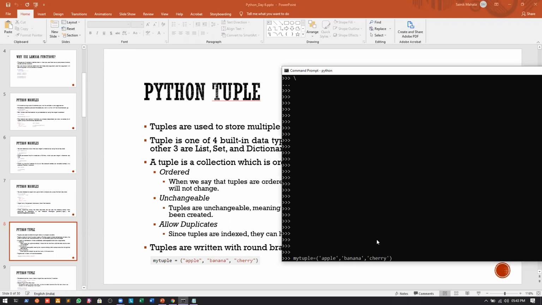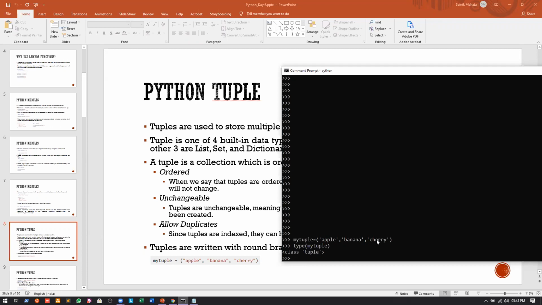So we have created a tuple. And how do we know it's a tuple? We will see the type of my tuple. If I print the type of it, you can see that it's a class tuple.